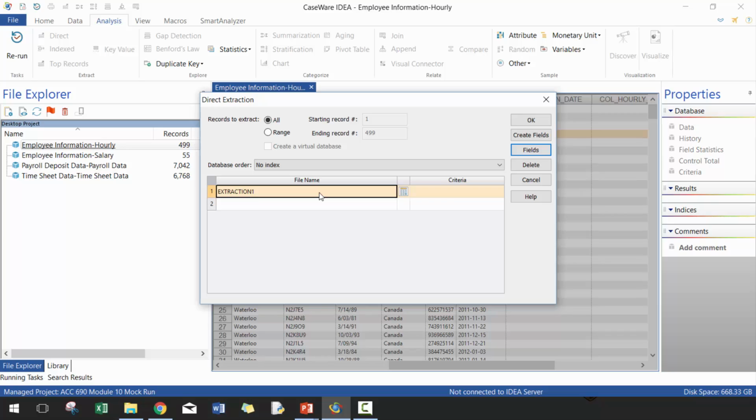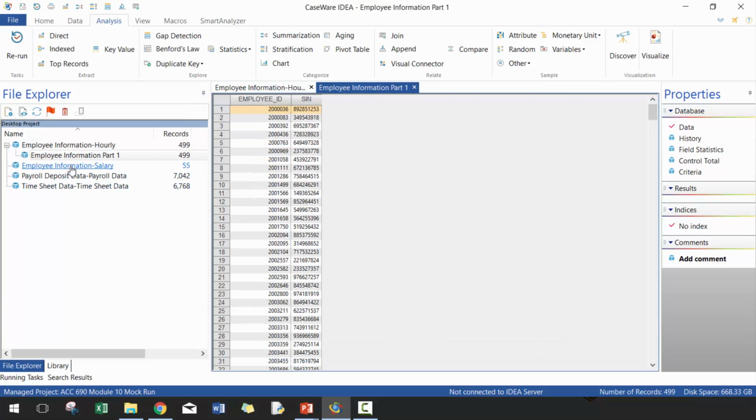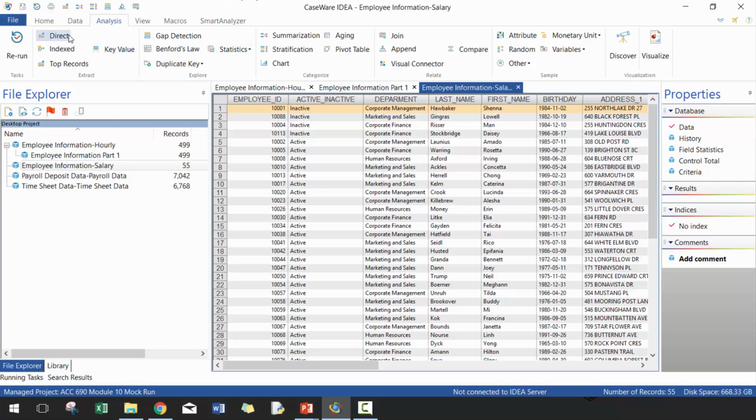And I'm going to call this employee information. I'll call this part 1. Perfect. And then I'm going to do the same thing here on the salary employee.